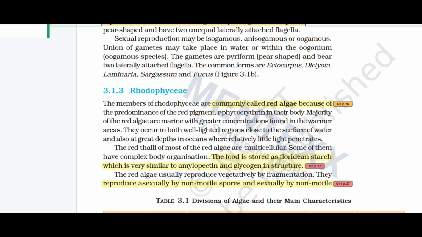They occur in both well-lighted regions close to the surface water and at great depths in the ocean where relatively little light penetrates. The red thalli of most of the red algae are multicellular. Some of them have complex body organization. The food is stored as floridean starch, which is very similar to amylopectin and glycogen in structure.